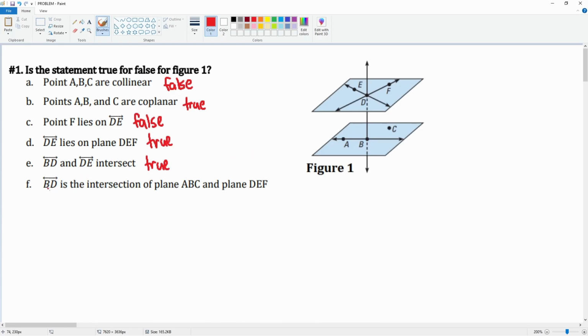Next, it says BD is the intersection of plane ABC and plane DEF. Okay? Notice that this is the plane of DEF, and this is the plane of ABC. Notice that these planes do not touch, therefore they do not intersect. So this is false.